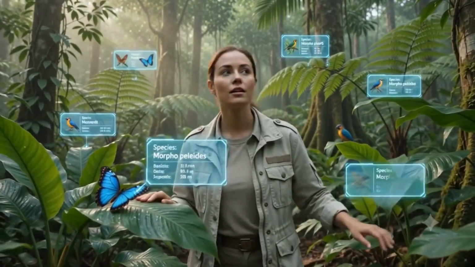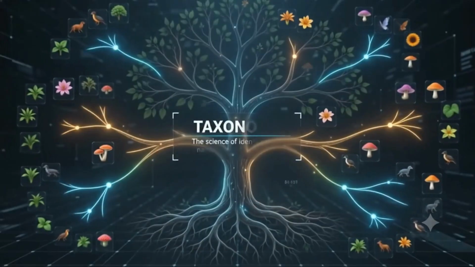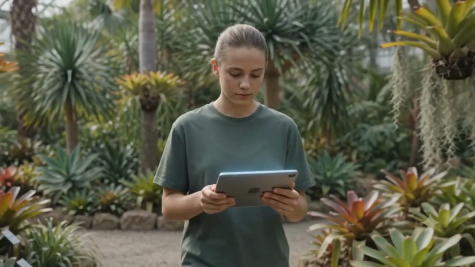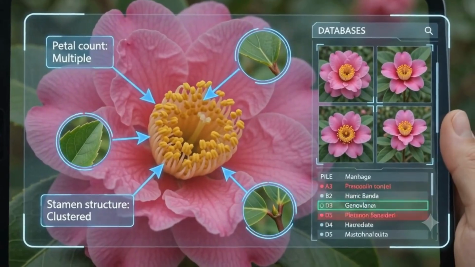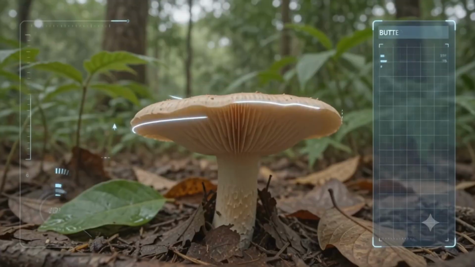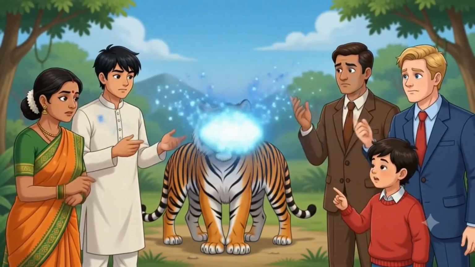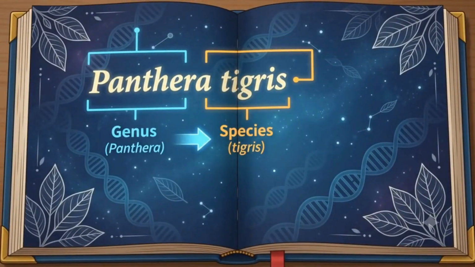Taxonomy is the science of identification, naming, and classification. Organisms automatically arrange themselves into categories. This solves communication problems. It explains genus and species.